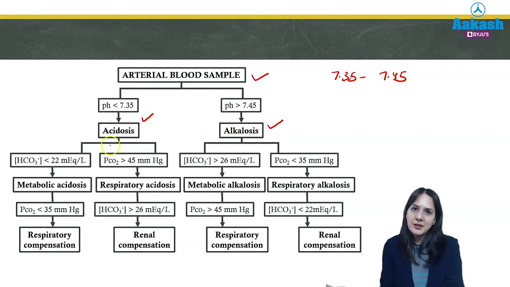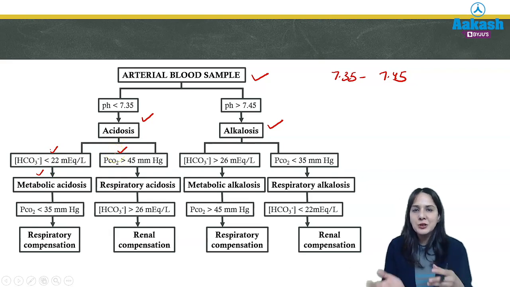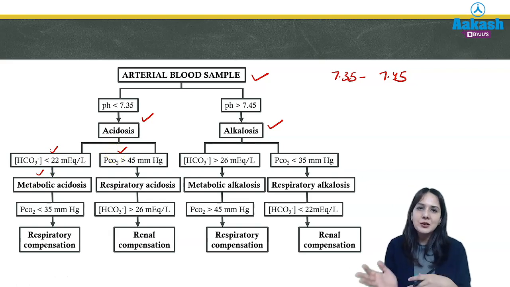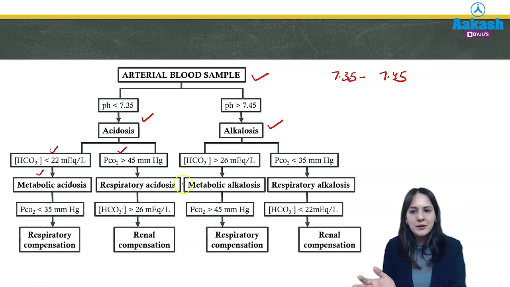Further, which type of acidosis? Acidosis can be due to a decrease in bicarbonate level. If it is less than the normal value, that is 22, it is a case of metabolic acidosis. Or it can be due to more carbon dioxide, that is more than 45, which means the lungs cannot expel the excess carbon dioxide. So it will be a case of respiratory acidosis.